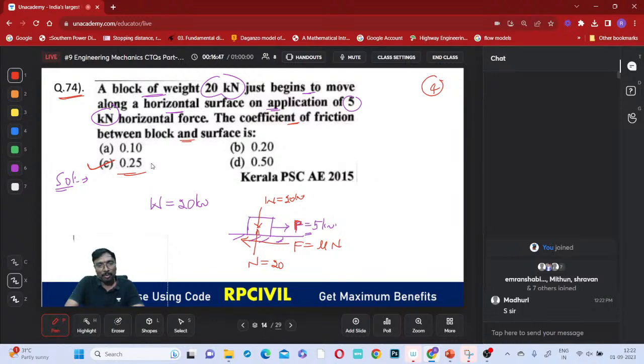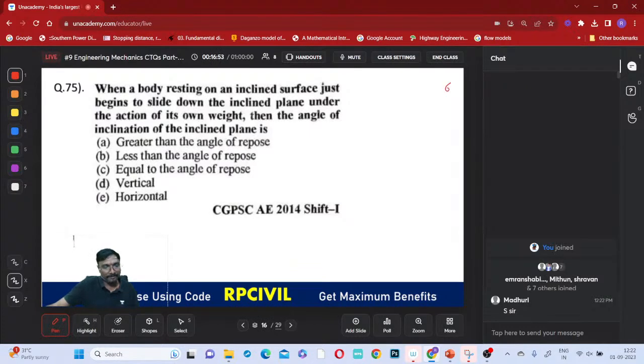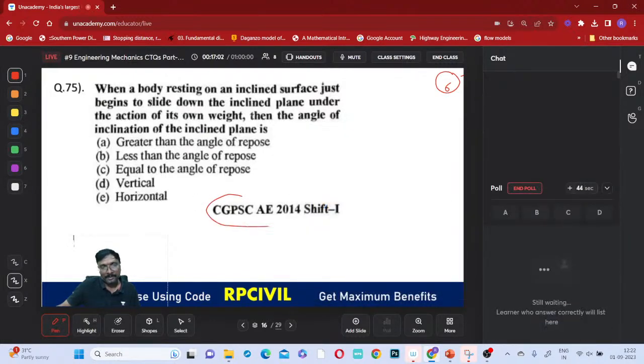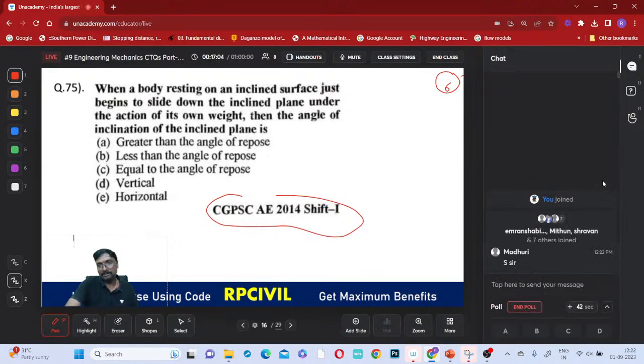Shall we move on to the next question? 75th question, shall I move on to? If you just observe, 75th question I will move on to. Try to select the answer. This is a Chhattisgarh PSC question.